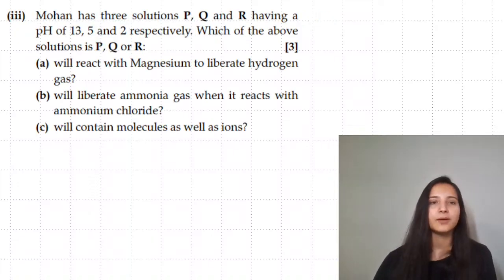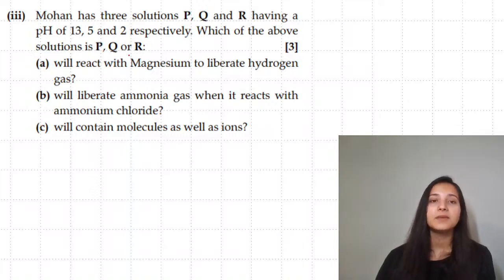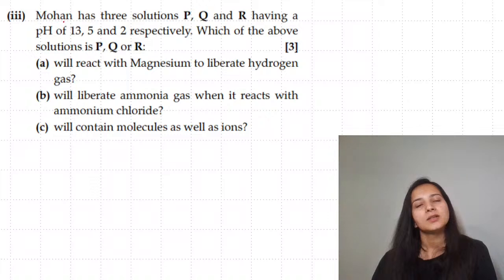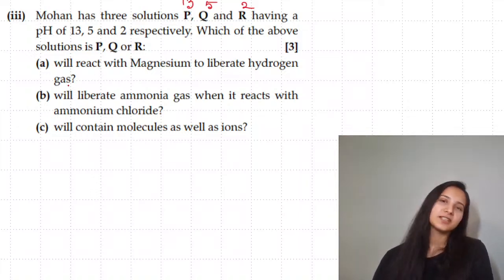Next, Mohan has 3 solutions P, Q, R having a pH of 13, 5 and 2 respectively. Which of the following solution is P, Q or R? So for P it's 13, for Q it is 5 and for R it is 2. Which of the following will react with magnesium to liberate hydrogen gas?